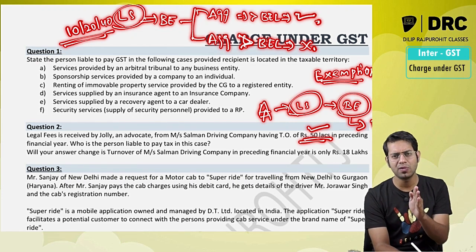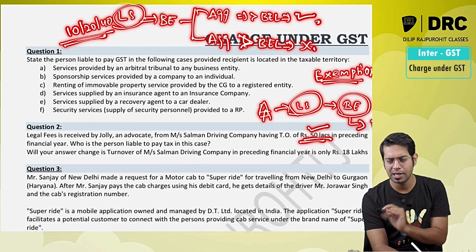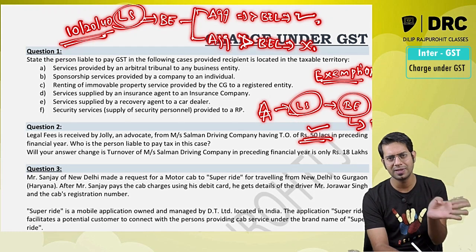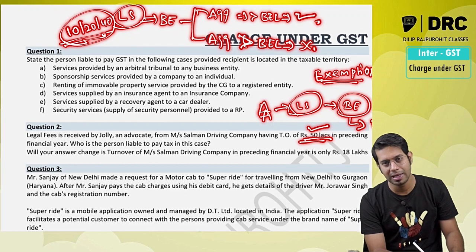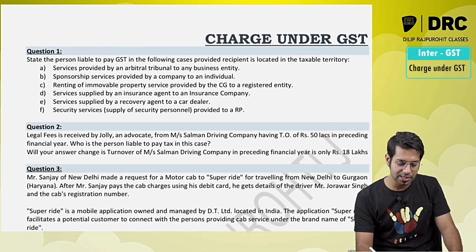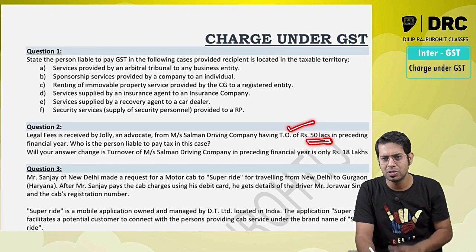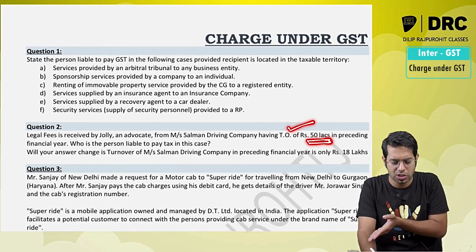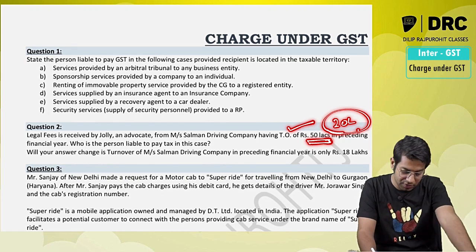So 10 lakh is the limit for registration in the special category states such as Nagaland, and 20 lakhs is normally the limit for taking registration under GST law. And if you are exclusively supplying goods and you satisfy some conditions, 40 lakh is the limit applicable to you for taking registration. So in the present case, Salman Driving School takes services and its turnover is 50 lakhs. Obviously it is more than the limit for registration, which is 20 lakhs. Therefore, Salman Driving Company has to pay the tax under reverse charge.